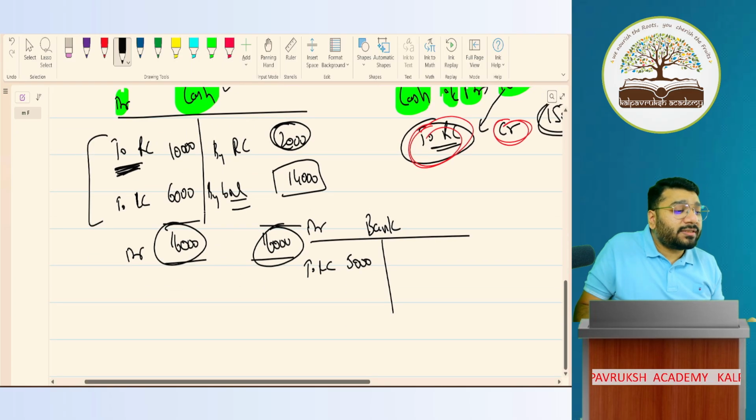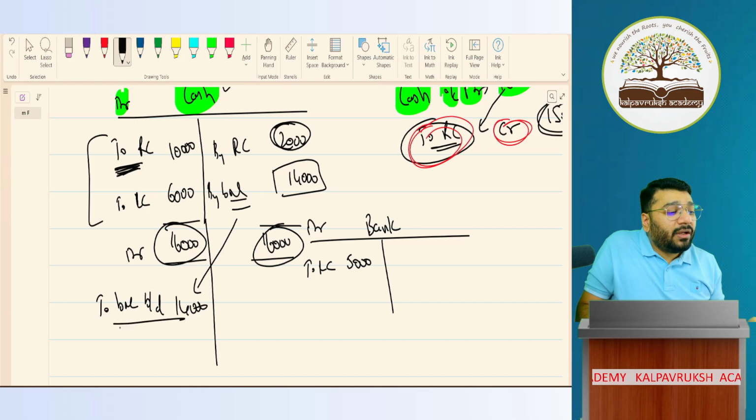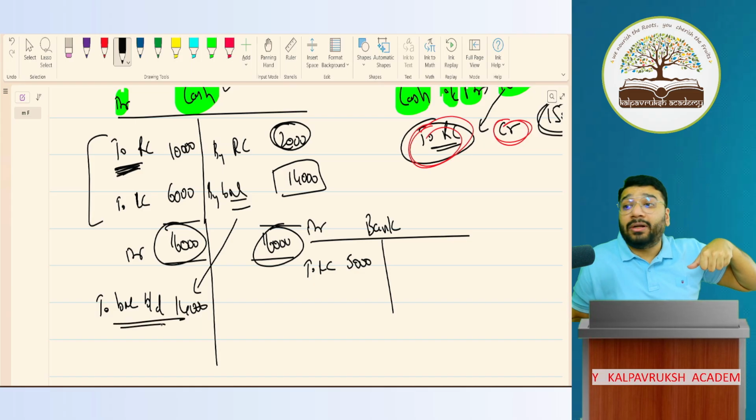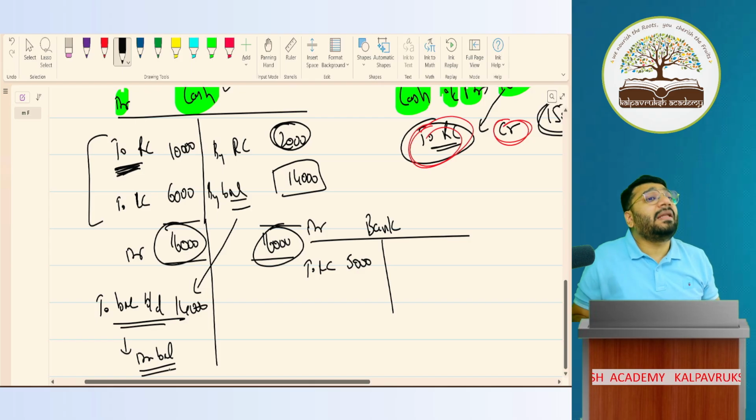Now what happens after this? On the opposite side, what do we record? To balance brought down. How much is it? 14,000. Please tell me, if the balance brought down is coming on the debit side, what does it mean? This ledger is having a debit balance. Very good.